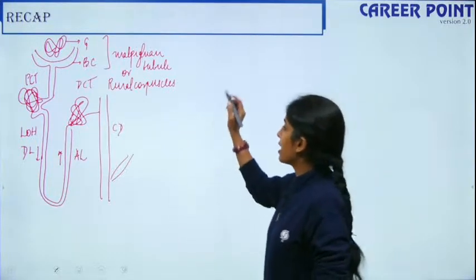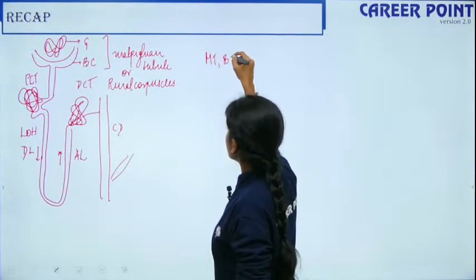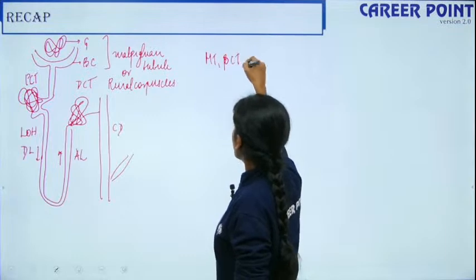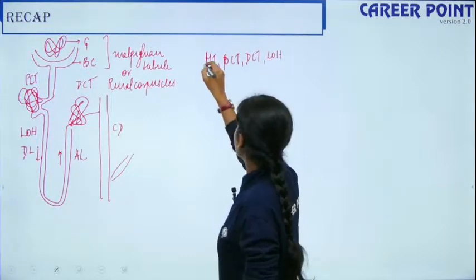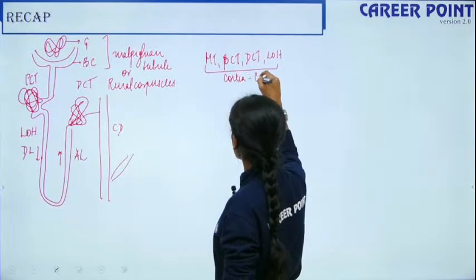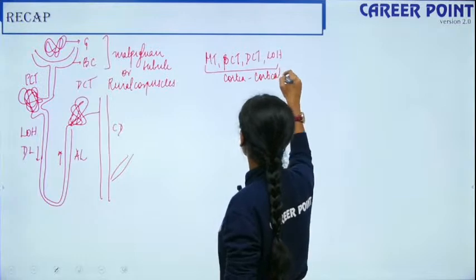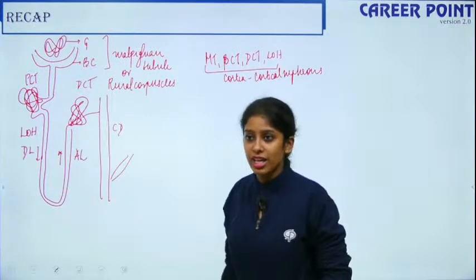Here we read something. When your Malpighian corpuscle, your PCT, your DCT and your loop of Henle all lie in the cortex region, such a nephron is known as a cortical nephron. We have nearly 90% cortical nephrons in your kidney.